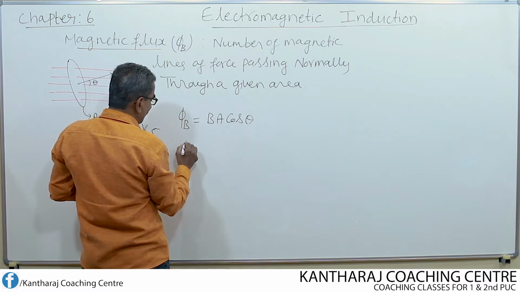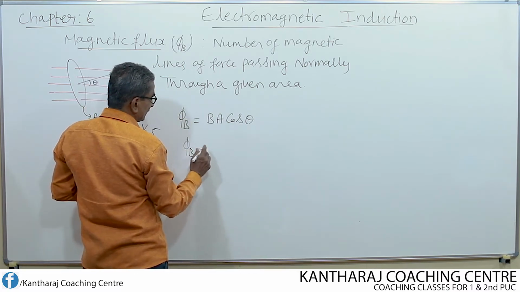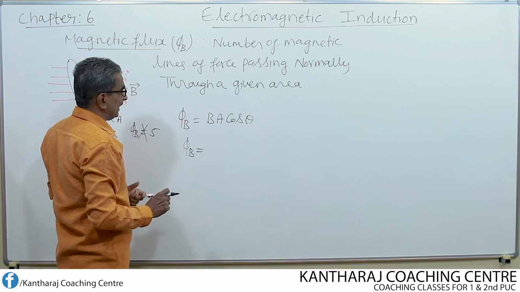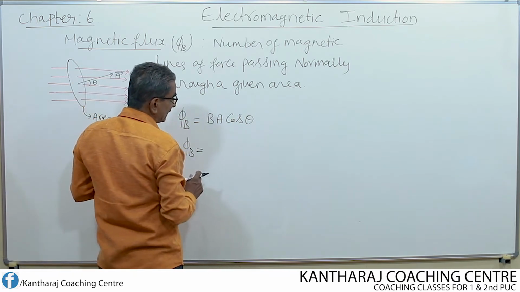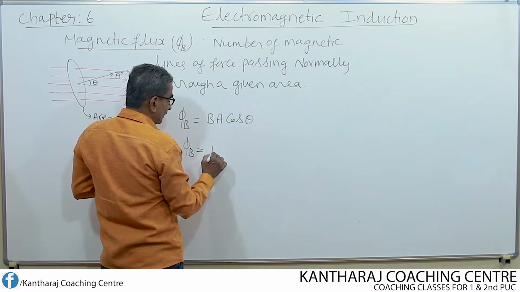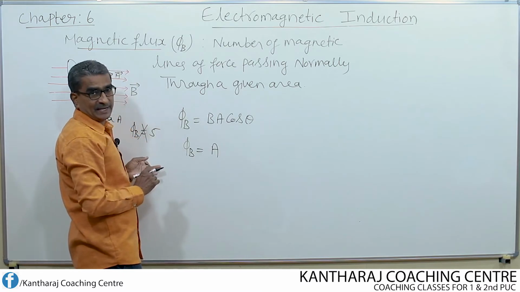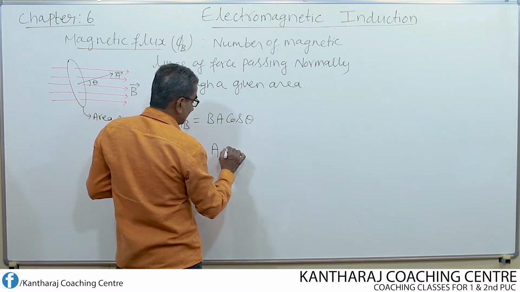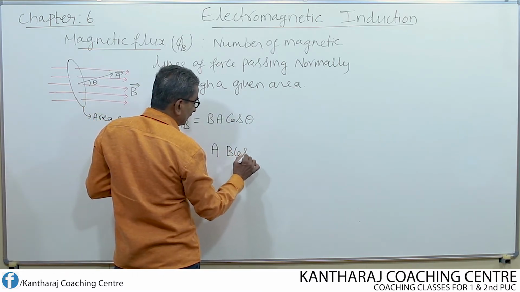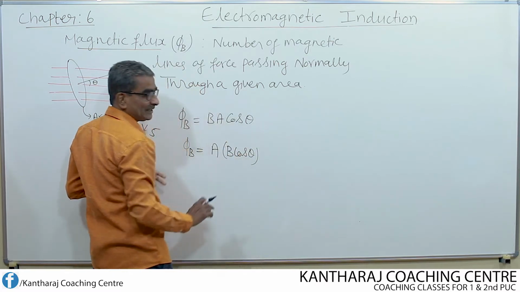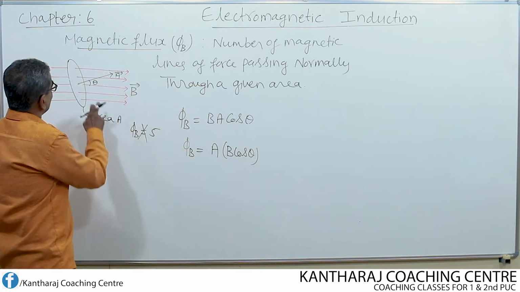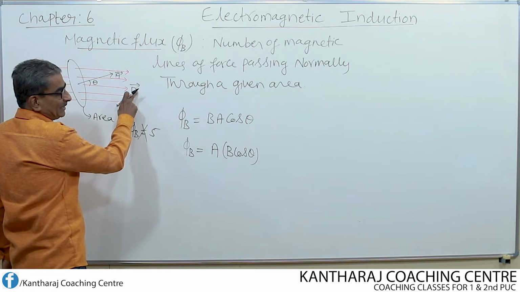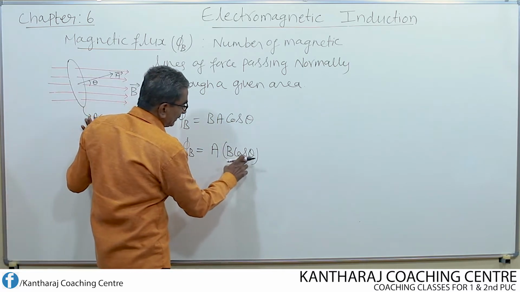This can also be defined mathematically in another form. Magnetic flux through a given area is also defined as the product of the area and the component of the magnetic field. The component of the magnetic field is B cos theta.